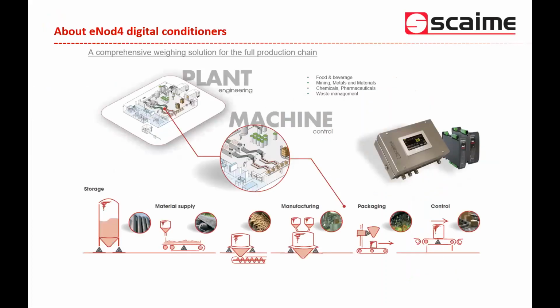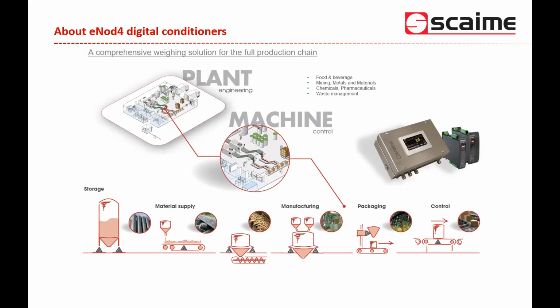So to start, SCAME developed a large range of weighing solutions, either related to plant engineering, for which the main sectors of activity are food and beverage, mining, metals and minerals processing, the chemical and pharmaceutical industry, waste management, but this is not an exhaustive list.